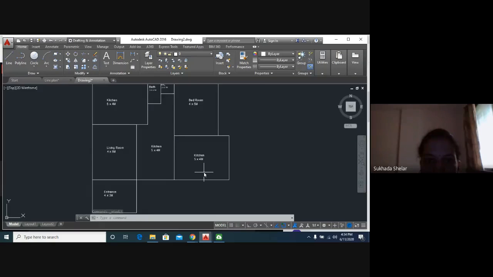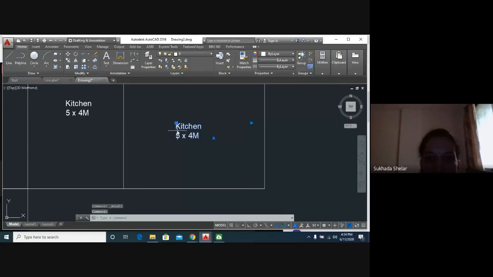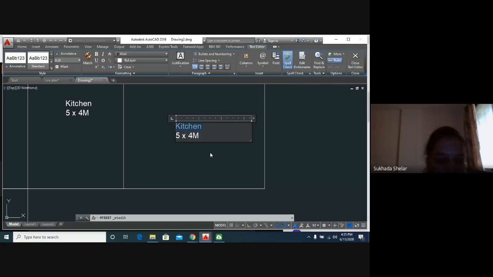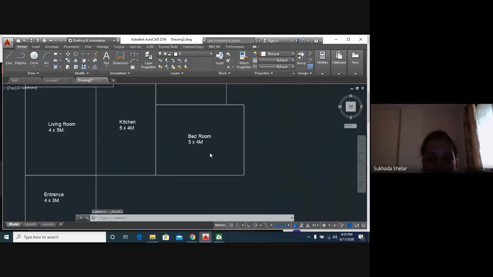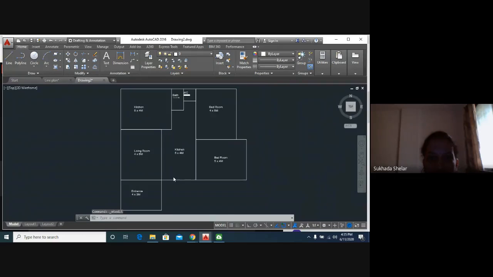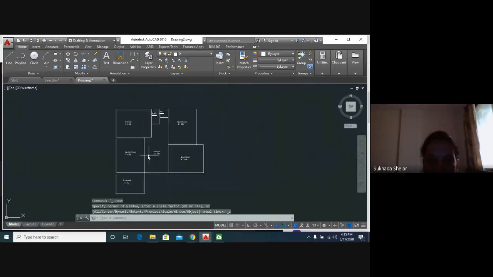Now this is again our next bedroom. I hope you all can see because I've zoomed our window. 5 by 4 meters. Enough. Our line plan is ready.